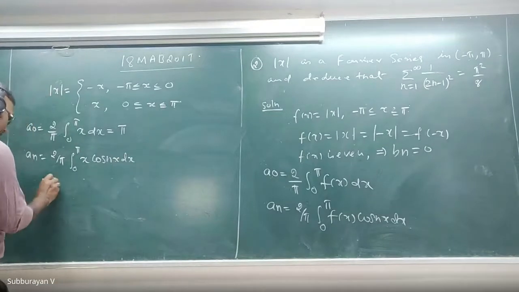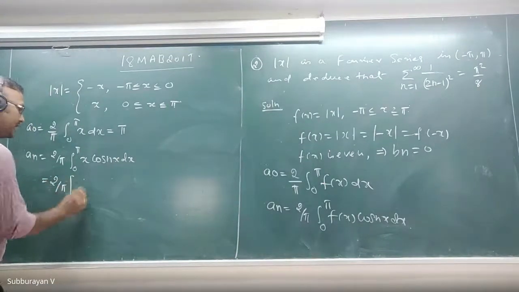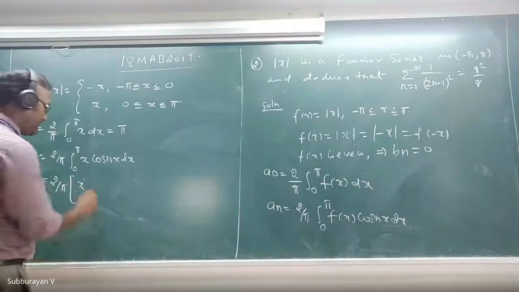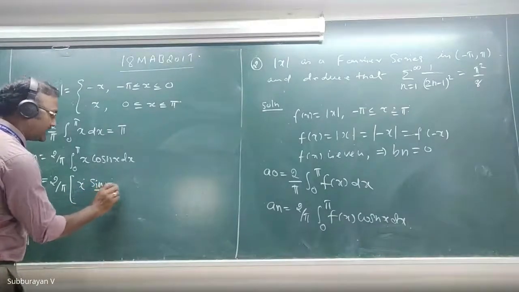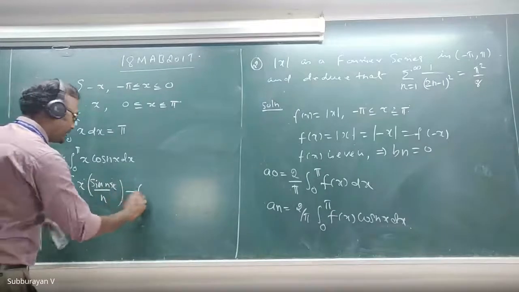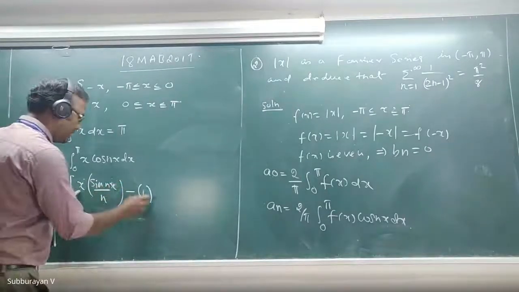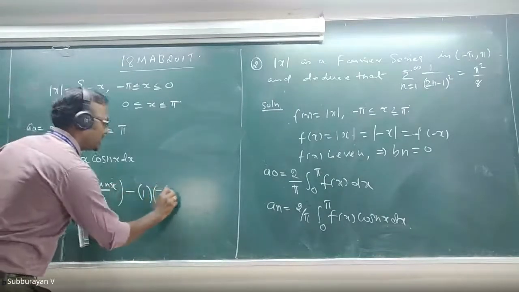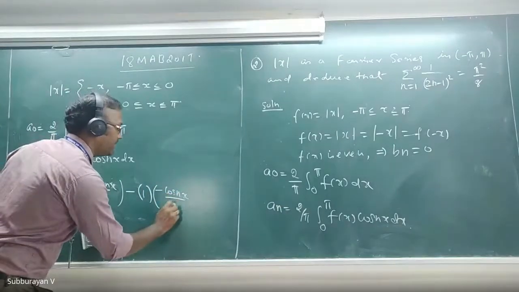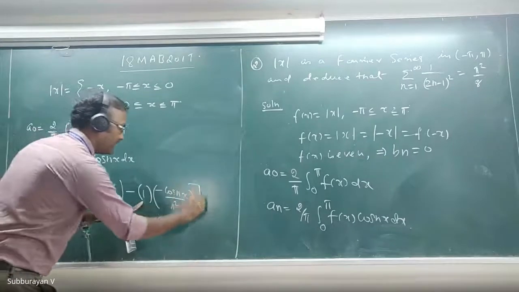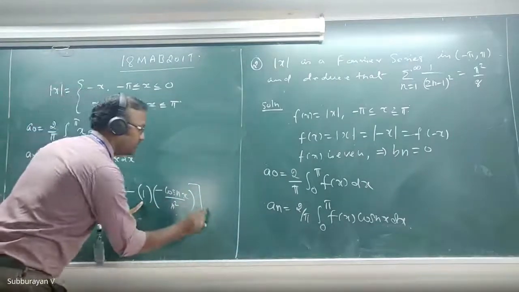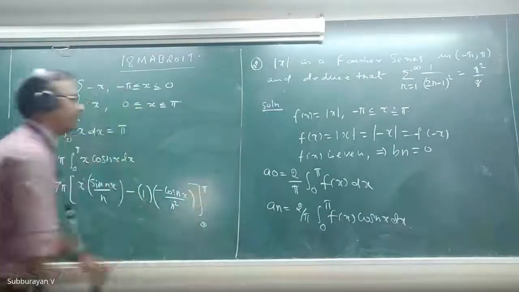So this is 2 by pi, and then x into integration of cos nx, which is sin nx divided by n, minus differentiation of x, which is 1, into integration of that, which is minus cos nx divided by n square. Again, if I differentiate this, it will be 0, so I can stop here, from 0 to pi.